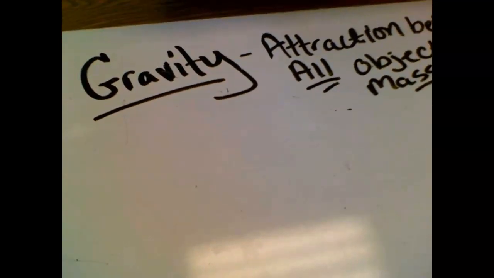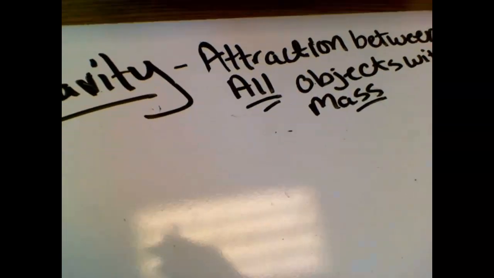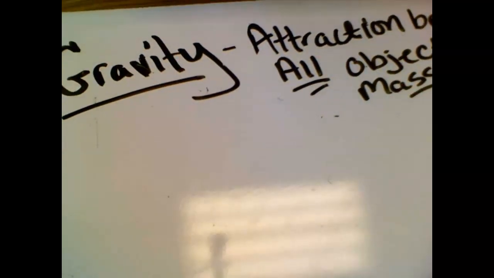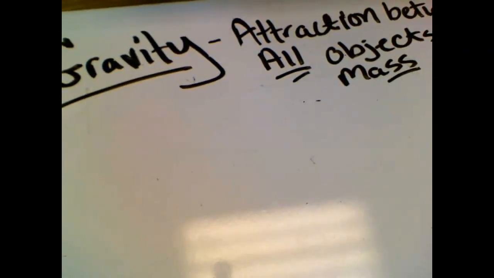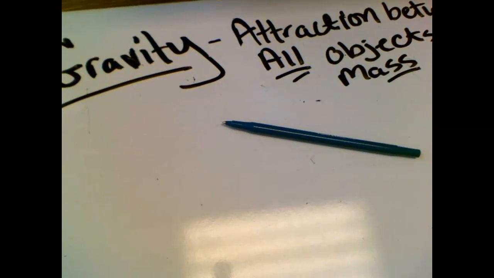They have mass, or are made up of stuff. Okay, so we have gravity, or attraction, between all objects. So not just big objects like Earth, or the moon or the sun have gravitational forces, all objects. Objects like my pen, pencils, trees, anything that has mass has a force of attraction to other things that have mass, which is gravity.